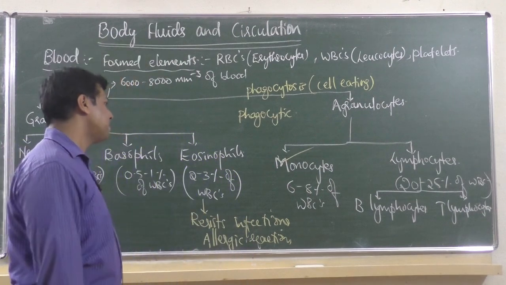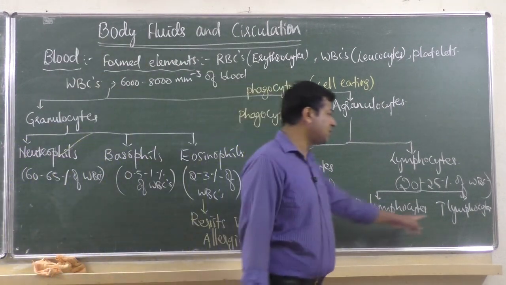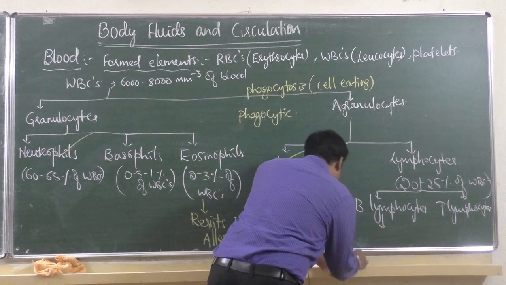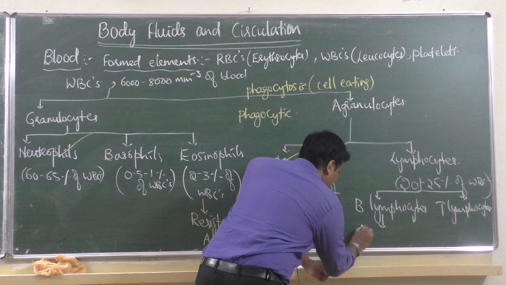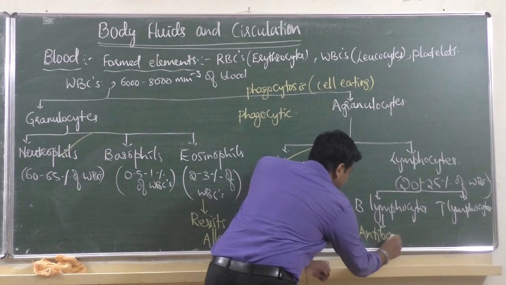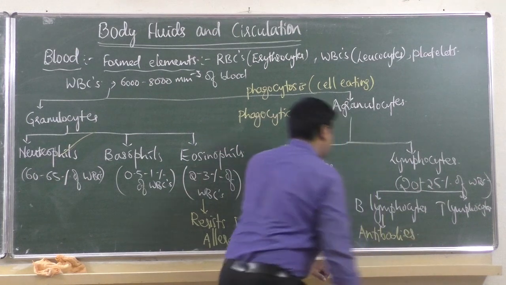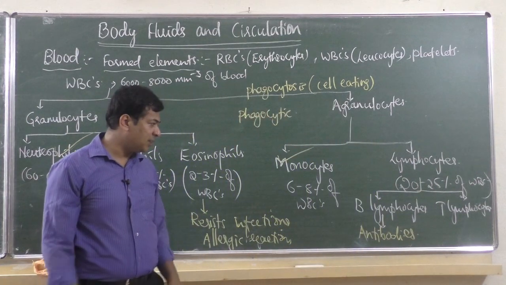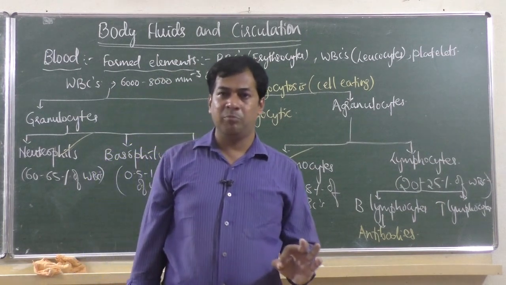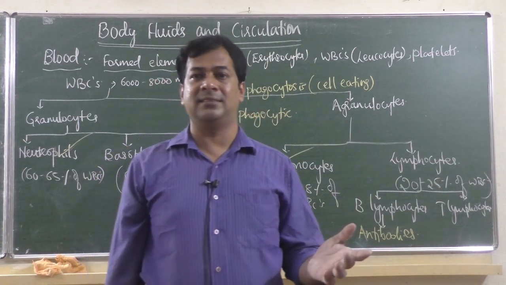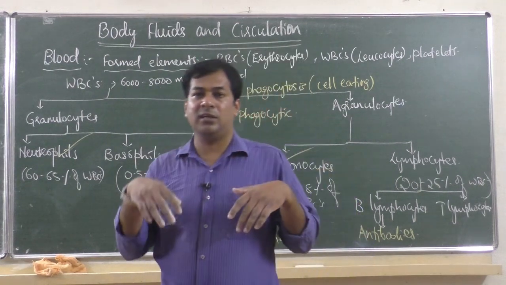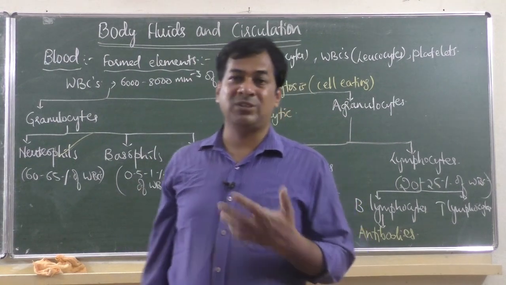Okay, so how do B lymphocytes and T lymphocytes give immunity? B lymphocyte produces a very important chemical in our body called antibodies. Now everywhere people are talking about antibodies, even in the news channels. What is an antibody? An antibody is a chemical produced against an antigen. What is an antigen? An antigen means any foreign body which causes infection or disease to you.